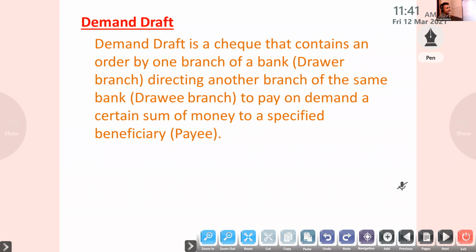So the next one is demand draft, bank draft. Does anyone know the bank draft, demand draft?